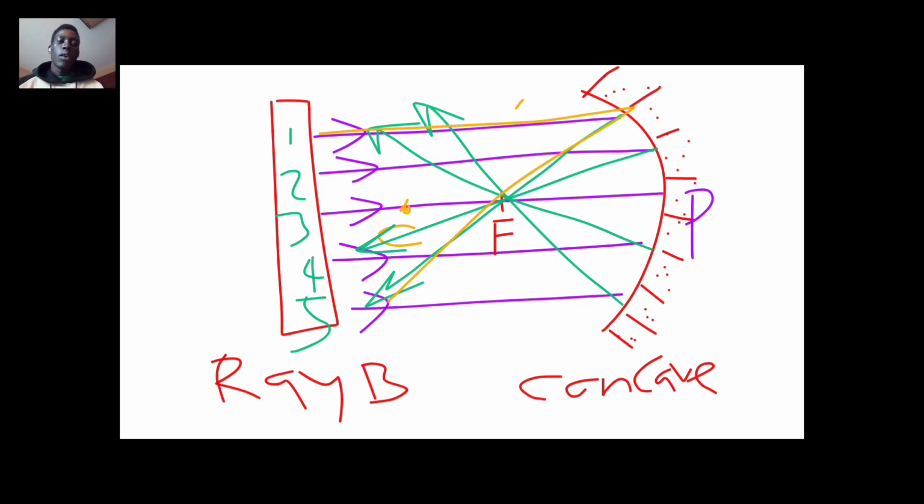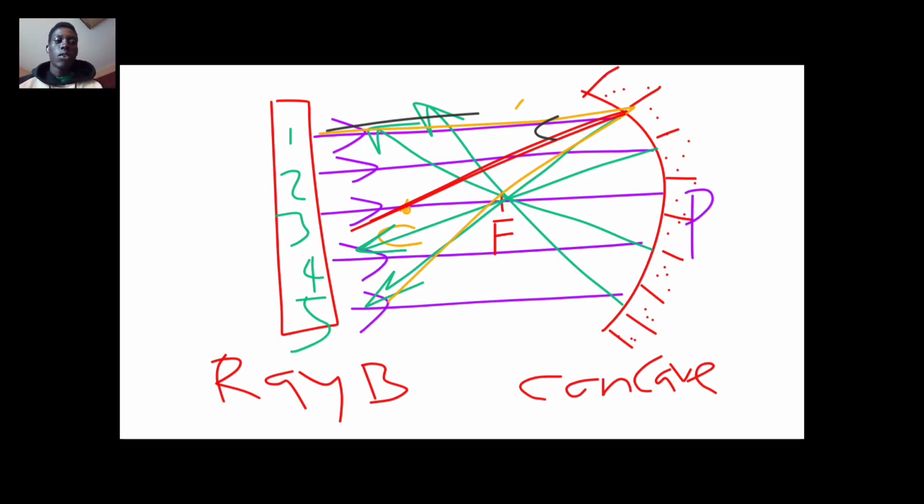So what is the angle between the two rays, the incident ray and the reflected ray? What is the angle between them? This line is known as the normal. So for us to measure the angle, we are going to measure the angle of the incident ray to the normal first.